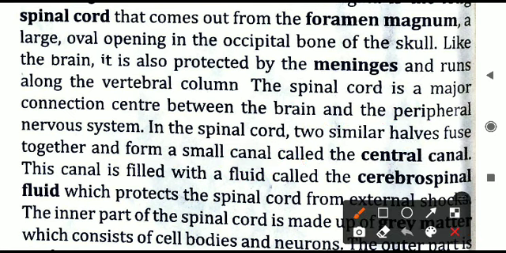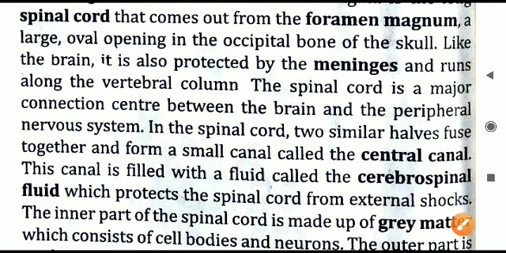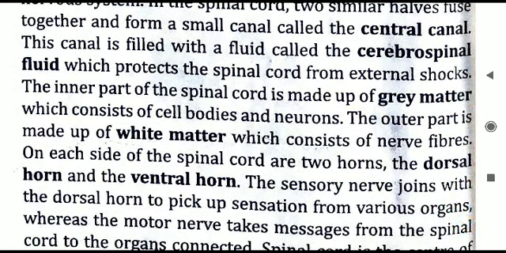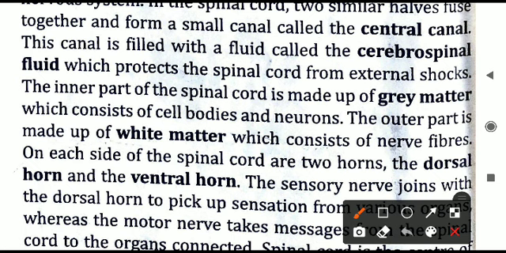In this canal, what is filled? In the central canal, a fluid or liquid is present, that is called cerebrospinal fluid. The same cerebrospinal fluid is present in the meninges of the brain. We have already read about this in the previous few minutes. So now let us read this. What will this cerebrospinal fluid do? It will protect the spinal cord from external shock. If this cerebrospinal fluid is present in the meninges of the brain, it will protect the brain from shock. In the case of the spinal cord, it will protect the spinal cord from external shock.